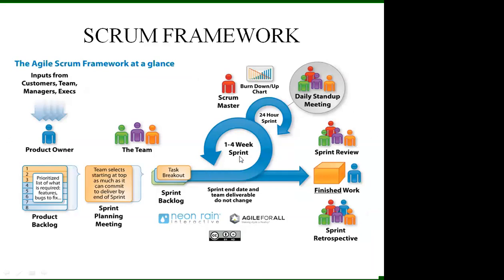Each sprint is typically 2 to 4 weeks long, or 1 to 4 weeks long. At the end of each sprint, the stakeholders and the team members meet to assess the developed software.